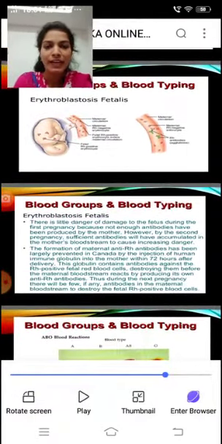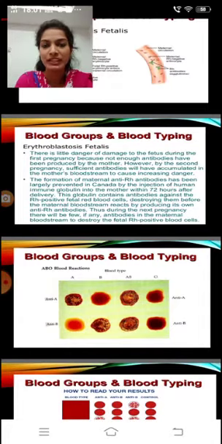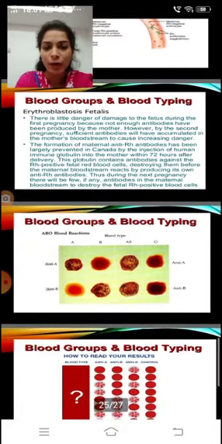This diagram is showing erythroblastosis fetalis. In erythroblastosis fetalis, there is little danger of damage to the fetus during the first pregnancy because not enough antibodies have been produced by the mother. However, by the second pregnancy, sufficient antibodies will have accumulated in the mother's bloodstream to cause increasing danger. The formation of maternal anti-Rh antibodies has been largely prevented in Canada by the injection of human immune globulin into the mother within 72 hours after first delivery.